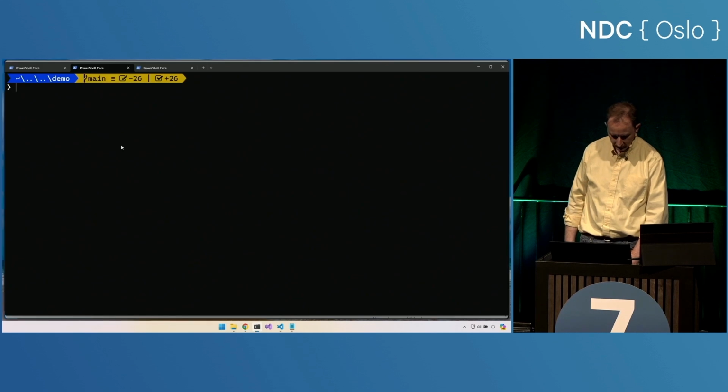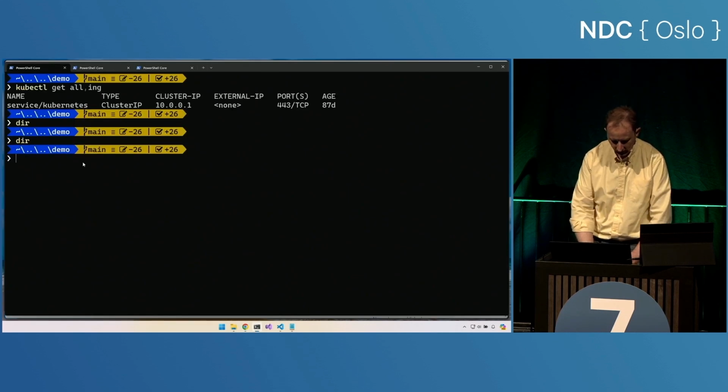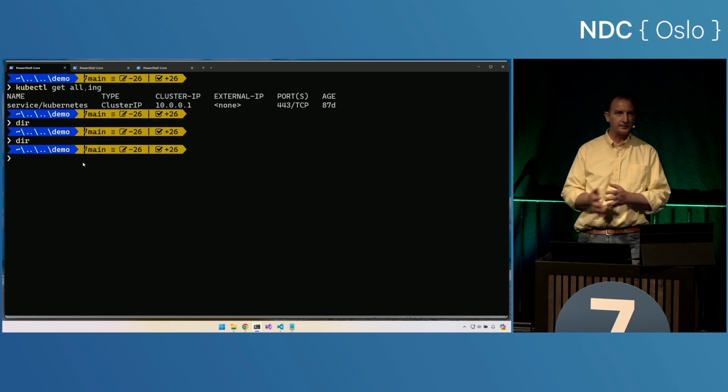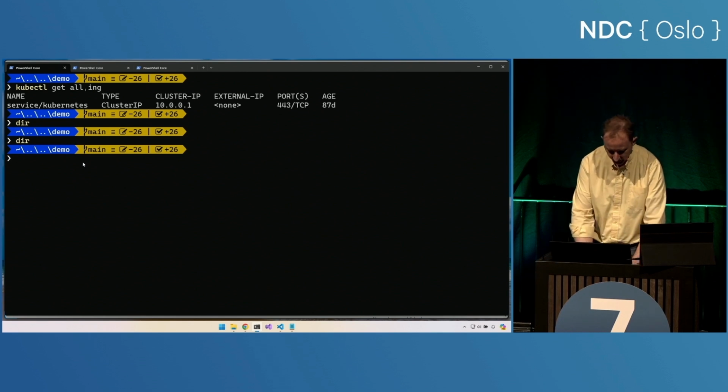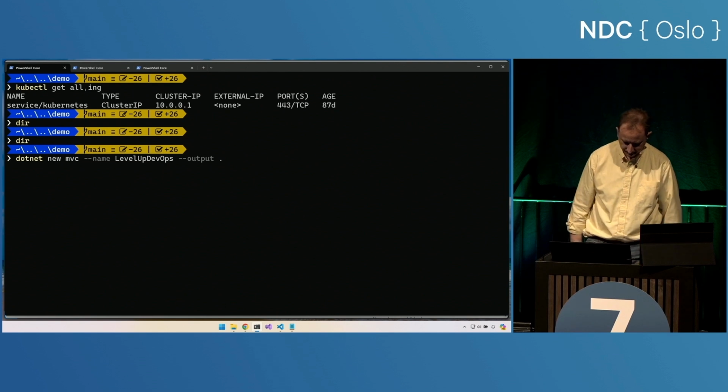So here's that folder. I've got nothing in Kubernetes. I've got nothing in this directory. And let's start by scaffolding out a website. Now, we could scaffold out a website in anything, but .NET's kind of fun. So let's say dotnet new. I'm going to do an MVC site. I'll say name is Level Up DevOps. Thank you, GitHub Copilot. It knows where I'm going here. Output into the current folder.